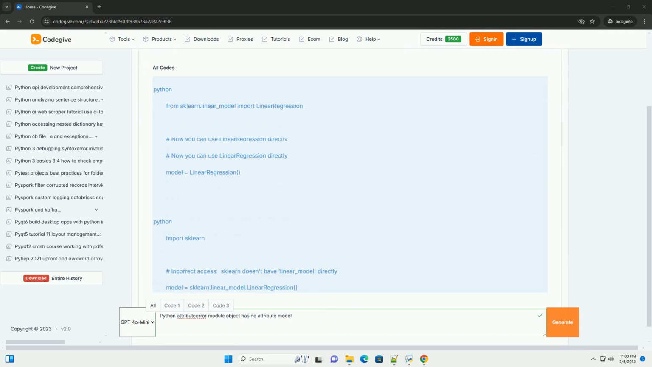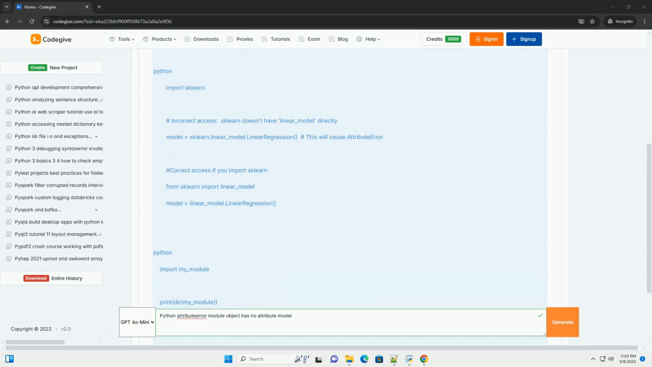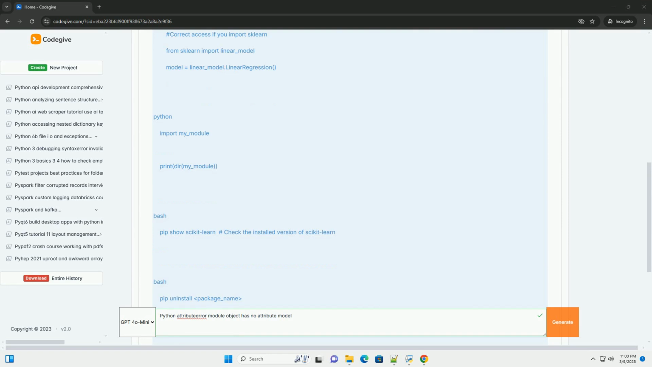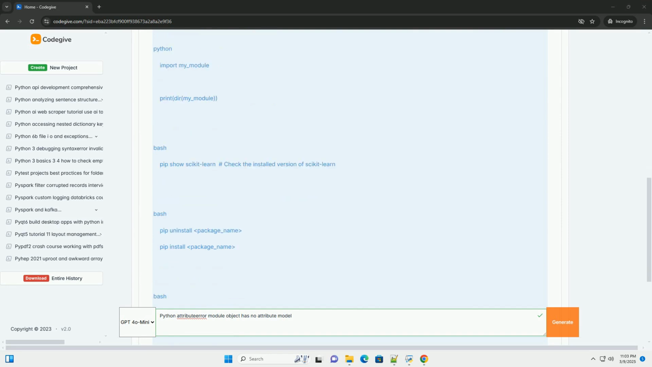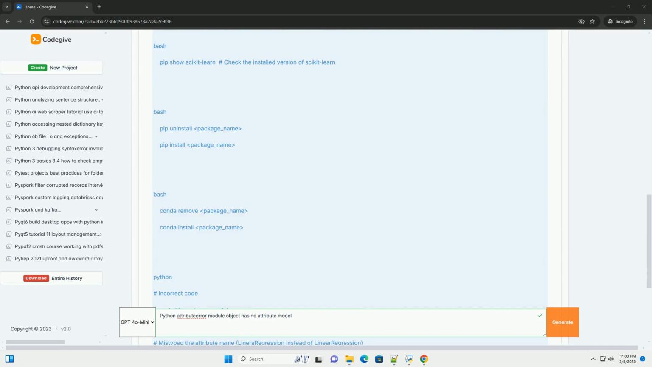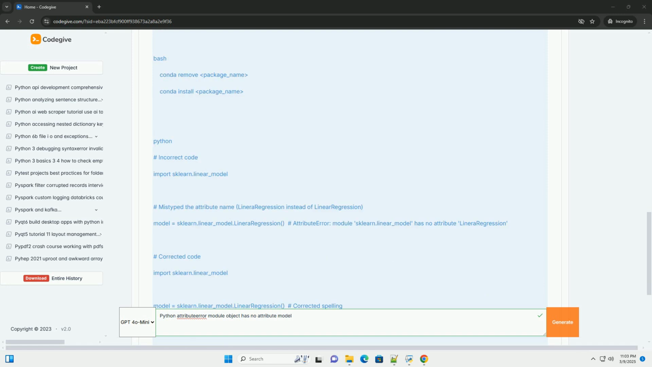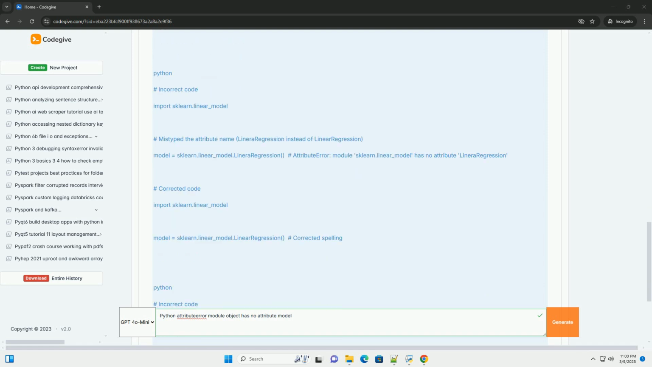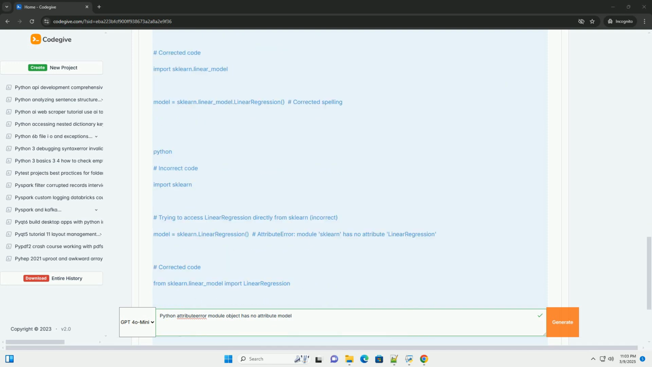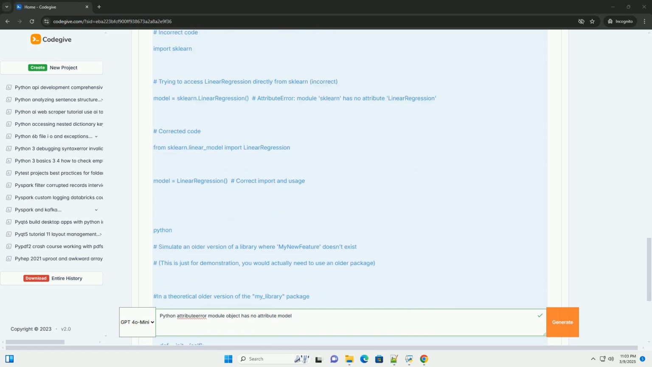Decoding the Python AttributeError: module object has no attribute model error. This error message is a common stumbling block for Python developers, especially when working with libraries and modules. It essentially means you're trying to access an attribute, in this case named model, from a module, for example my_module, that doesn't actually have that attribute defined.